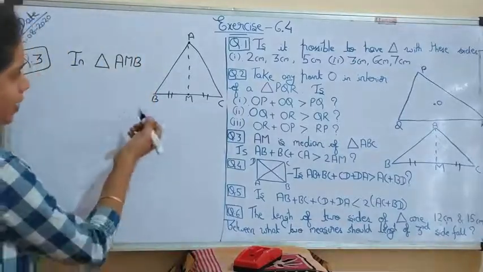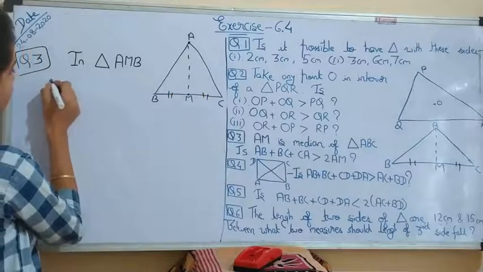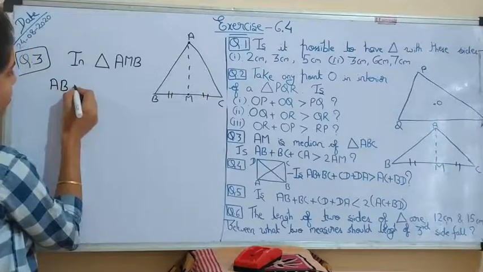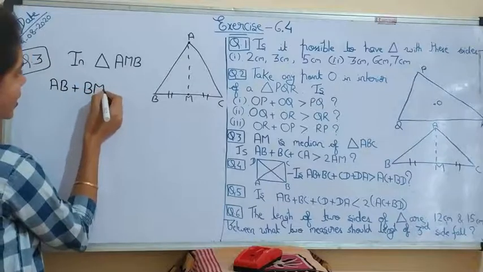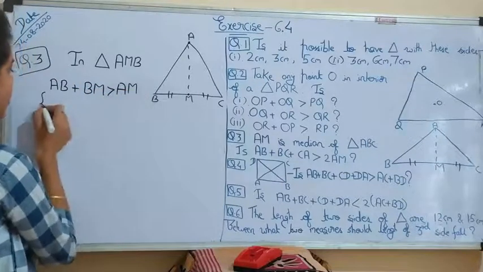So AB plus BM is greater than AM, and write the reason here.